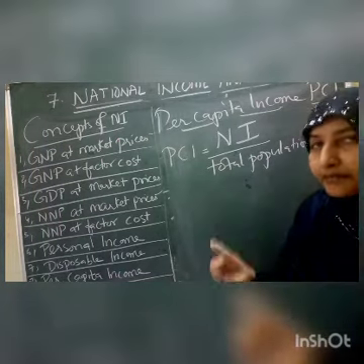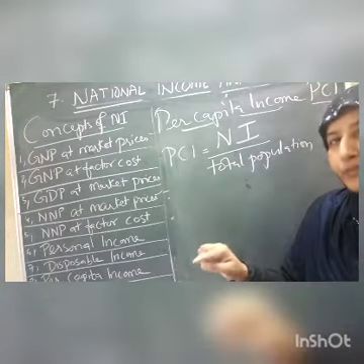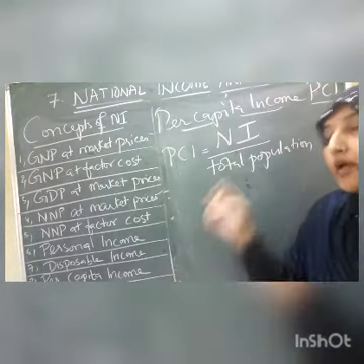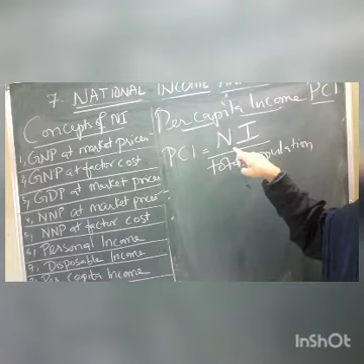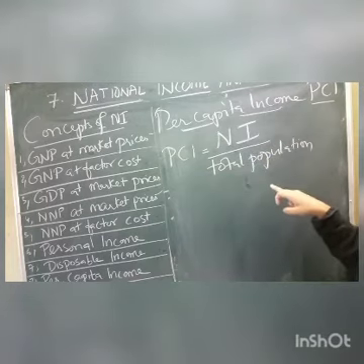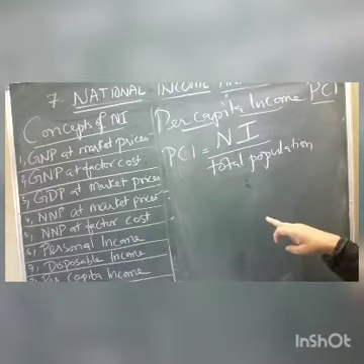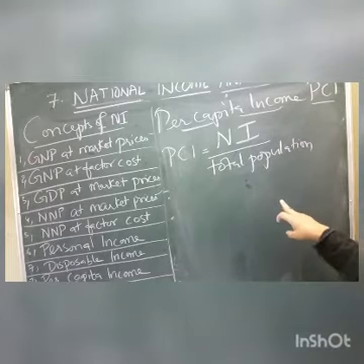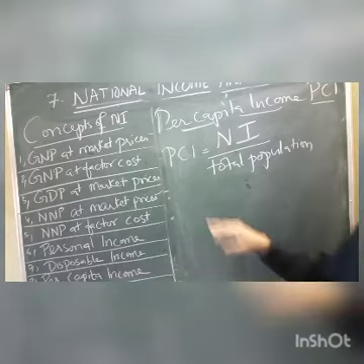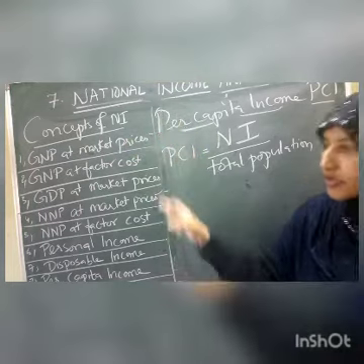Per capita income means average income of a person. Whatever national income we are getting, that is to be divided by the total population. Then only we get the per capita income. Is it clear, children? So these are all the concepts of national income.